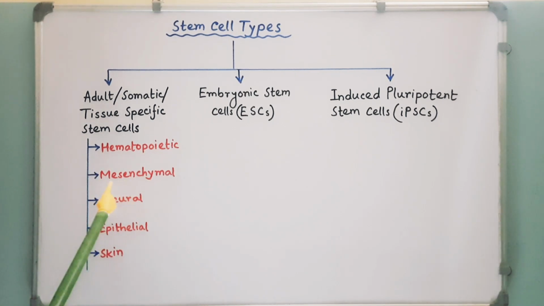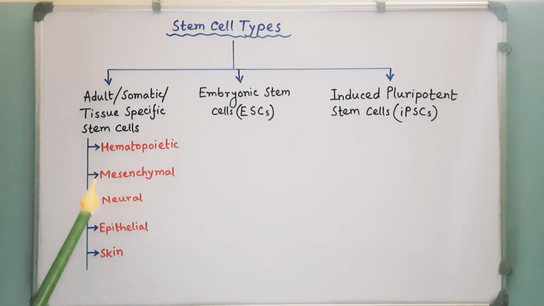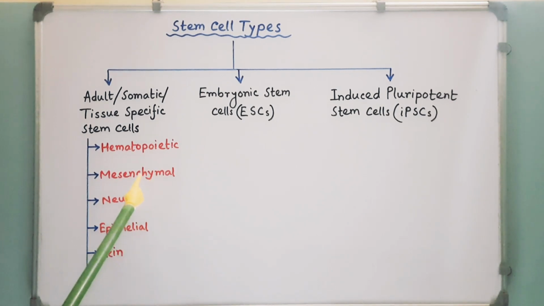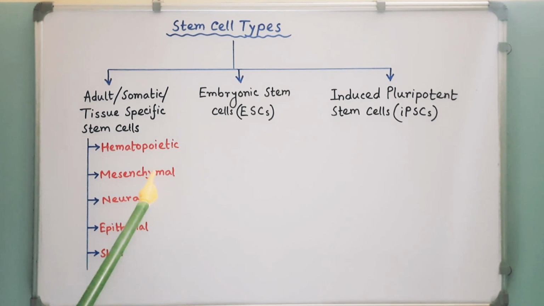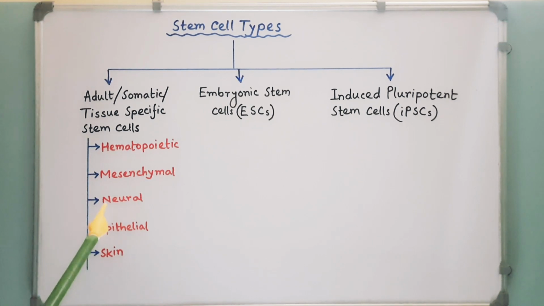Mesenchymal stem cells are also known as mesenchymal stromal cells or medicinal signaling cells. They are multipotent stromal cells that can differentiate into a variety of cell types including osteoblasts, chondrocytes, myocytes, adipocytes, etc. They are found in bone marrow, umbilical cord tissue, amniotic fluid, etc. Neural stem cells are self-renewing multipotent cells that generate the neurons and glia of the nervous system of all animals during embryonic development. They are present in the brain.